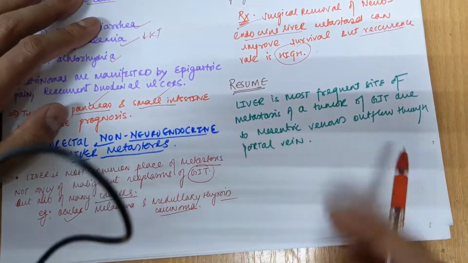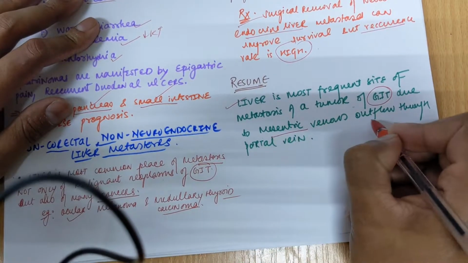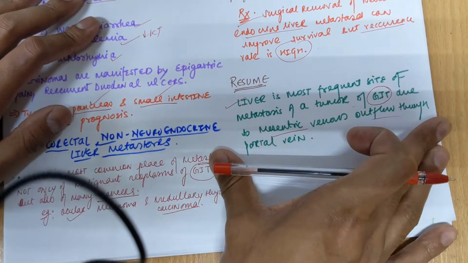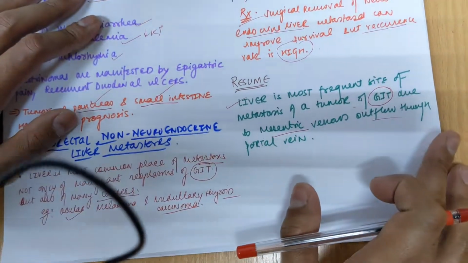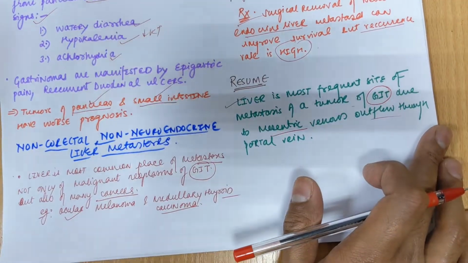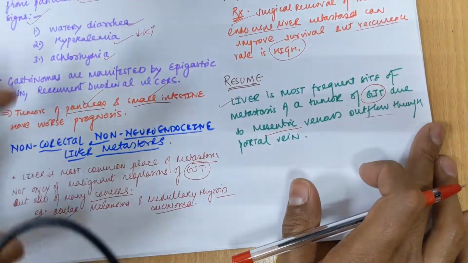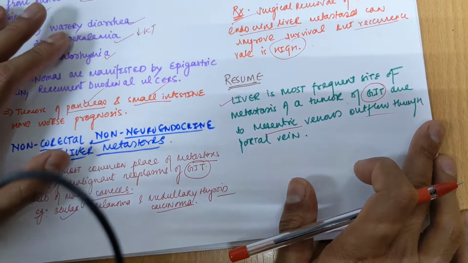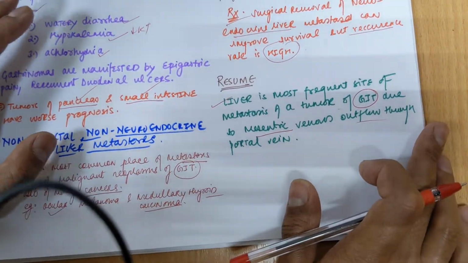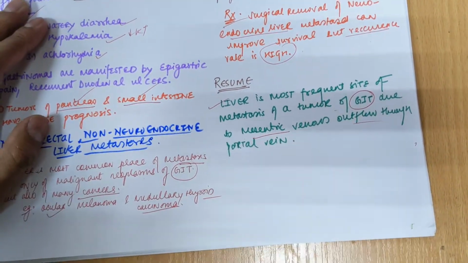And in summary, we can say the liver is the most frequent site of metastasis or tumor of the GIT due to the mesenteric venous outflow through the portal vein. So because of the portal circulation in the liver, the liver becomes the most common organ for the metastasis of tumors of the gastrointestinal tract, that is colorectal cancer or cancer from the small intestine, rectum, pancreas. So all these regions, and skin also, have a worse prognosis. So there are fewer chances that the patient can survive for a long duration. So this was the metastasis of liver cancer.